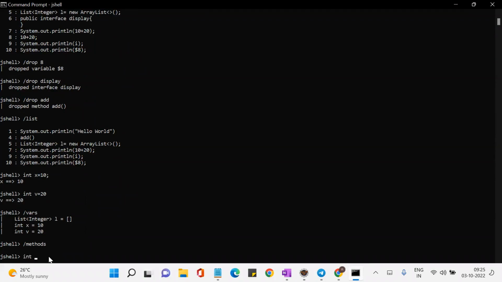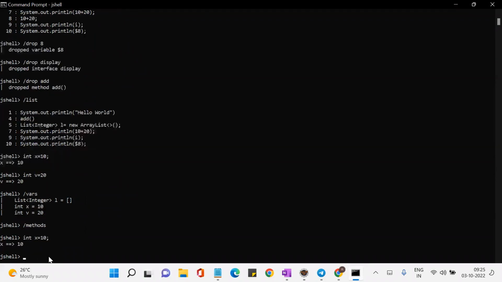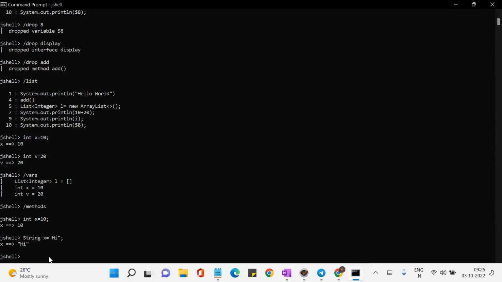Now let us do int x equal to 10. Similarly, String x equal to "hi". If I do the same thing in normal Java code, what happens? It will get a compilation error, right? Duplicate variable. But if I do the same thing in JShell, what happens? The previous value will be overridden by the current value. That means the previous x, an integer, will become inactive, and the latest x will be a string, and the value of that string x is hi.